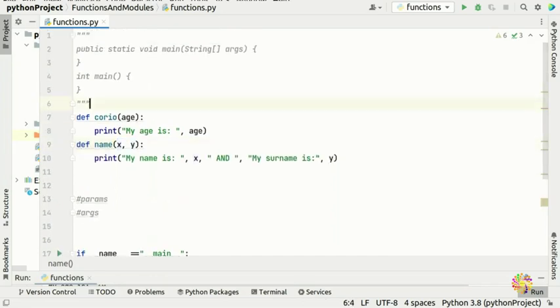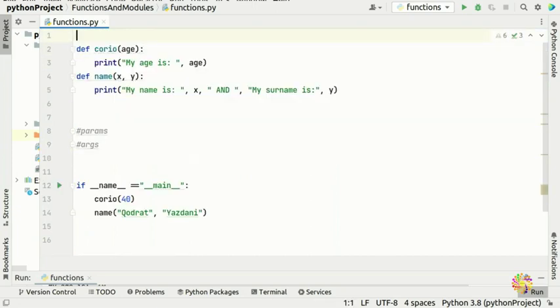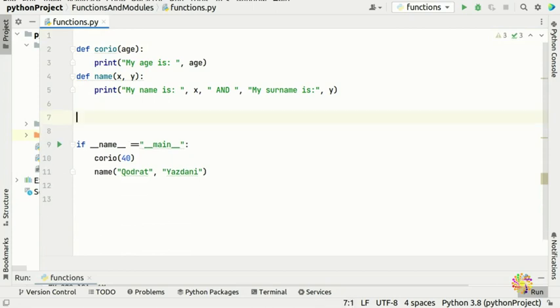Alright, so I'm going to remove this because this is from Java and C++, and I'm going to remove this because by now you guys should know arguments and parameters.